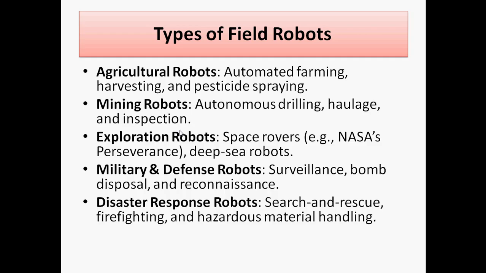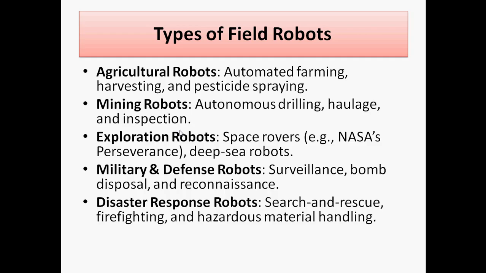Next are exploration robots, for example space rovers such as NASA's, and deep sea robots, which work in water for exploration.